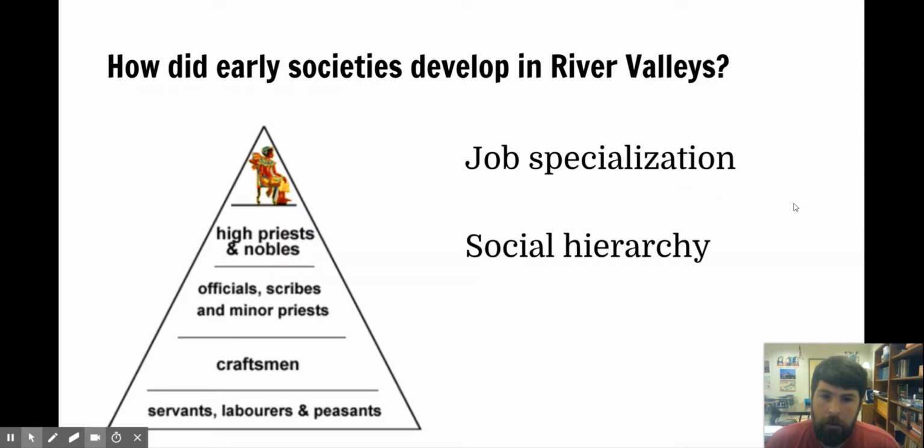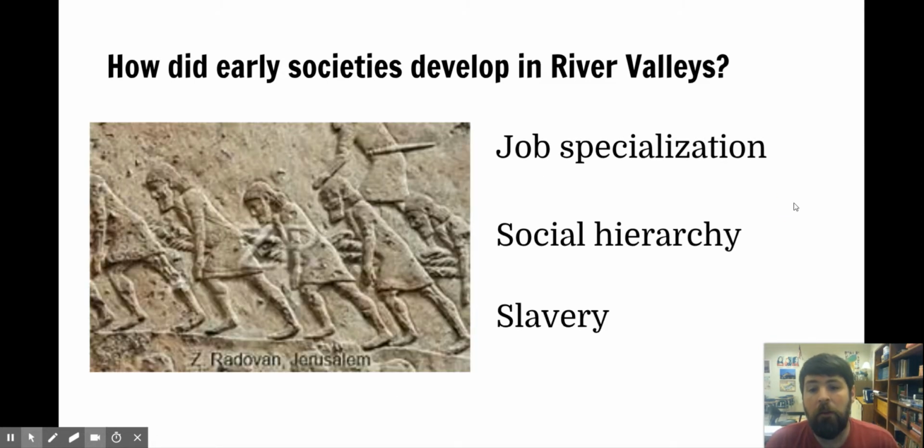All of that, again, as I said a few minutes ago, leads to a social hierarchy where you have people with the desirable jobs, the easier jobs with more prestige and power, rising to the top, and there's fewer of those. And then as you go further down the pyramid, you end up with less desirable jobs that require harder work and more manual labor. Farming is usually towards the bottom of the pyramid. There's usually in each society going to be a lot of farmers doing a lot of hard work. And at the bottom of every pyramid of social hierarchy in the ancient world, you have slaves.